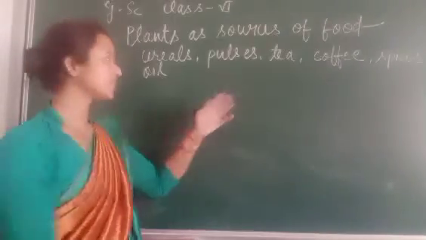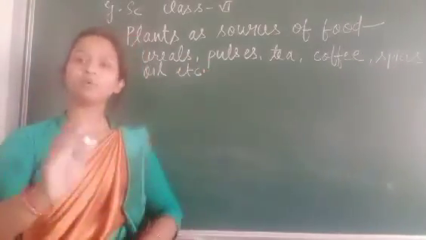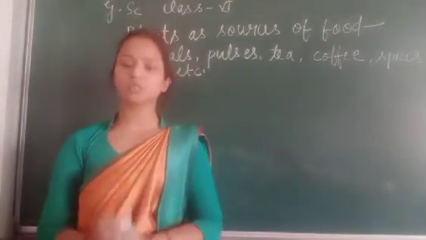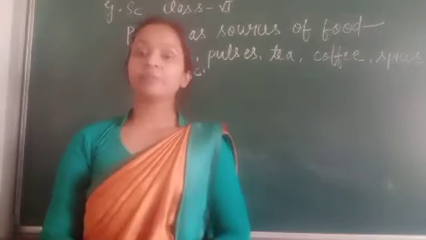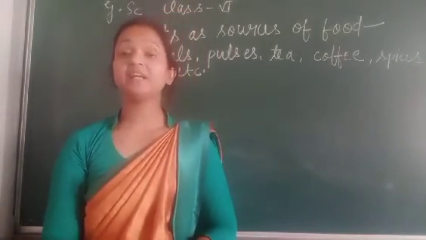These things, etc. These many things are there. We are getting most of the things from the plants. So plant is a rich source of food, and when you look in your book at the figure